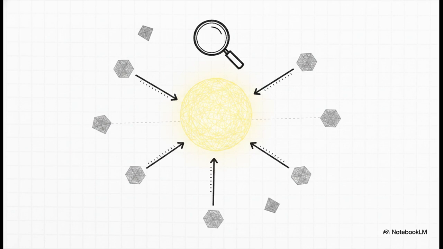When you execute a search, your query is turned into a vector too. The database then uses distance metrics, specifically things like cosine similarity or Euclidean distance, to calculate the literal mathematical distance between your search vector and the stored vectors. It's literally measuring the space between floating concepts to fetch the closest match, identifying what we call the nearest neighbors.